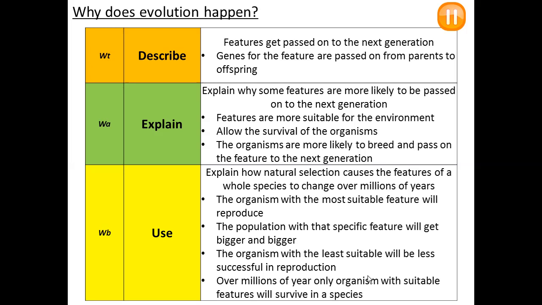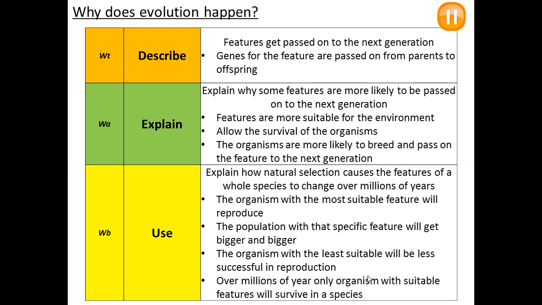So for the first one, features get passed on to the next generation. Genes for the features are passed on from parents to offspring. So the characteristics that are inherited are always passed on from parents to offspring. Then explain why some features are more likely to be passed on to the next generation.